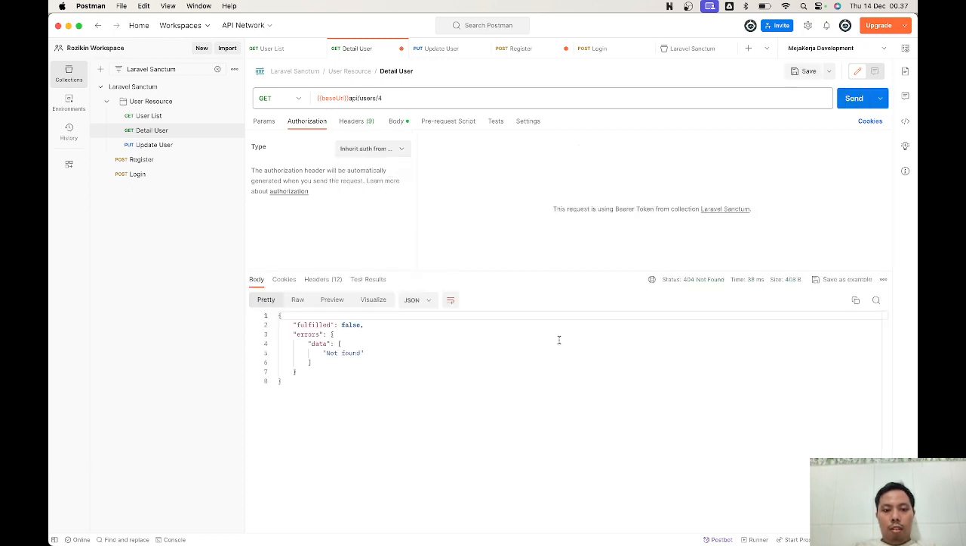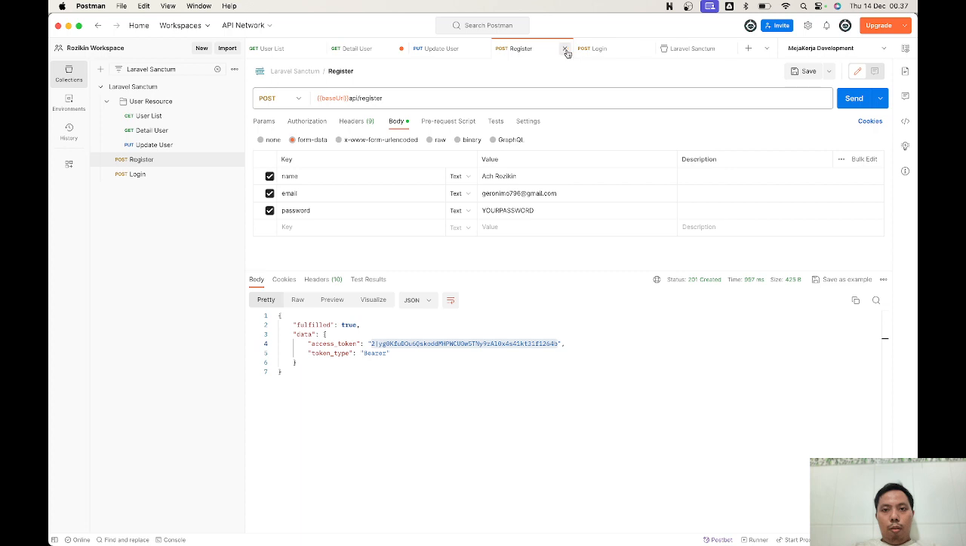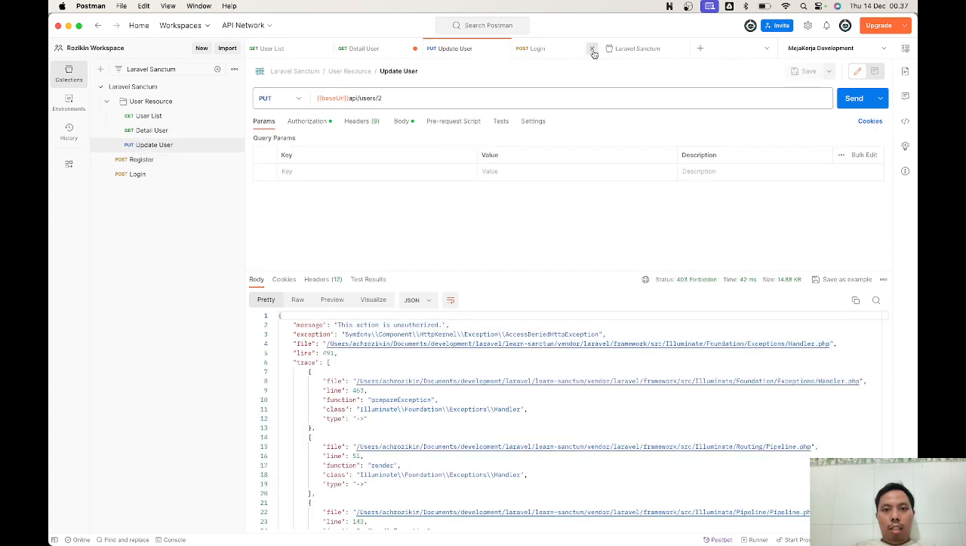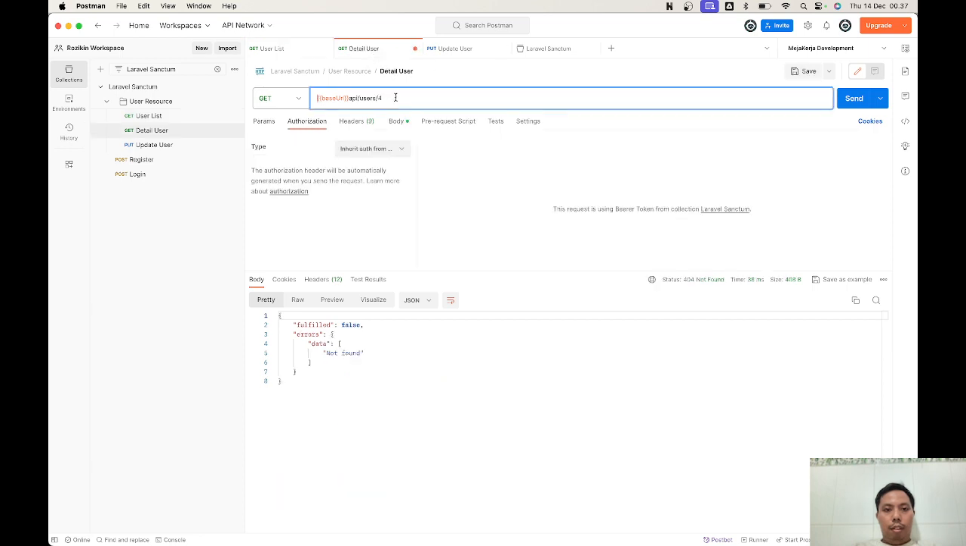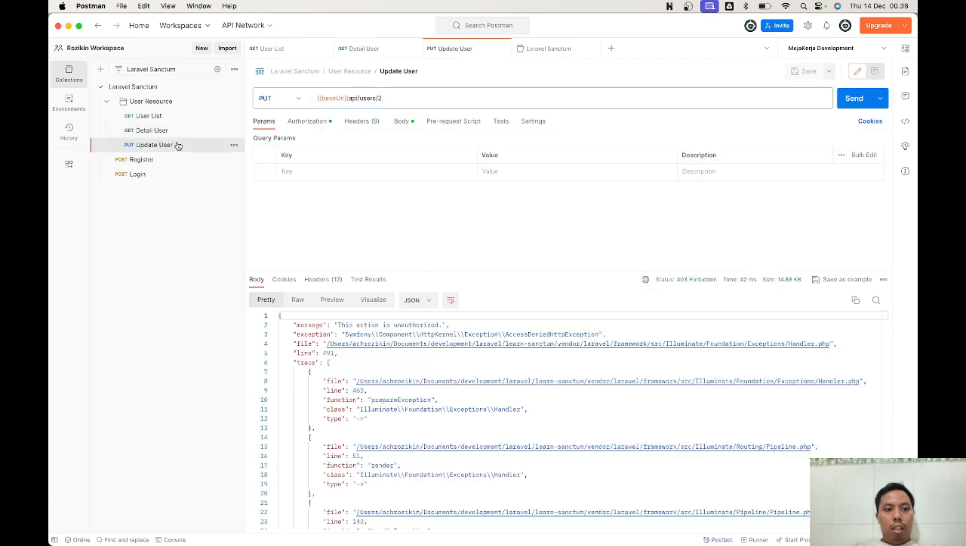So, tell user, and the data is not one because it's just two users inside our application. Maybe if I change to user 2, yeah, you can show 1 and 2. Now what we're gonna do is implement the update.